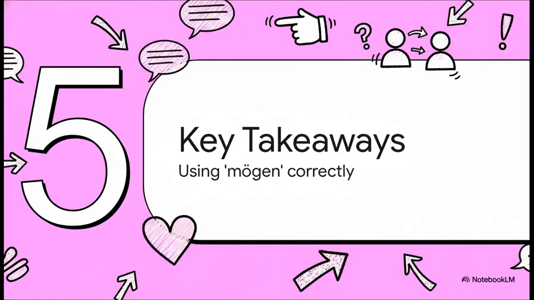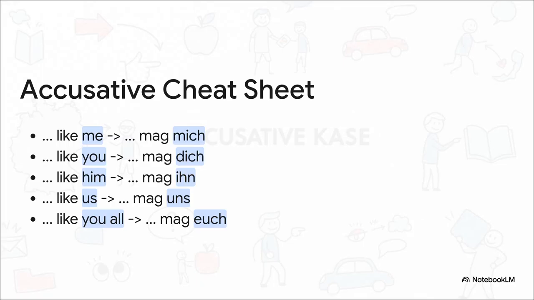All right, let's wrap this all up with the most important stuff. Here's your big takeaway for using mögen and sounding like you know what you're doing. Here's the bottom line. Whenever someone is receiving the action of being liked, you have to use that accusative form. Just keep this cheat sheet in mind. Focus on these 5 changes: mich, dich, ihn, uns, and euch. Master these, and you'll nail it every time.